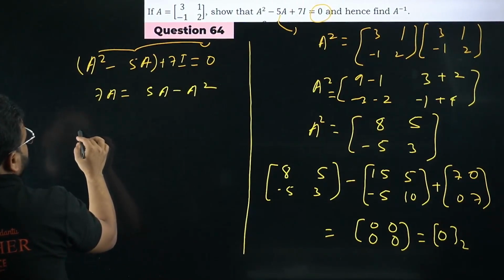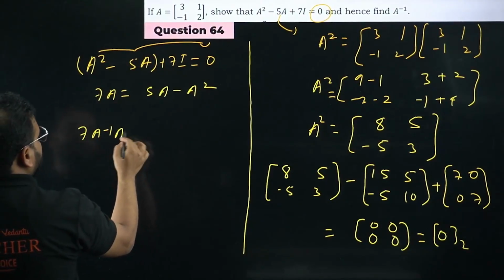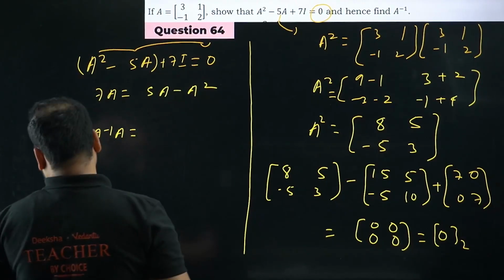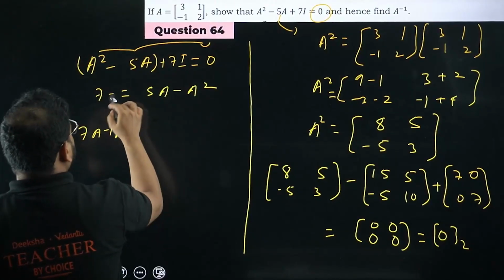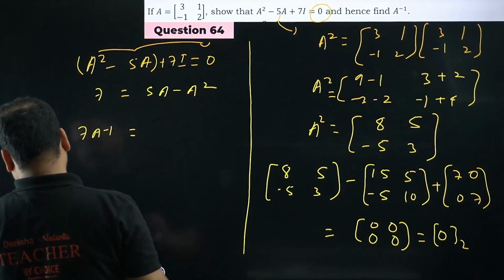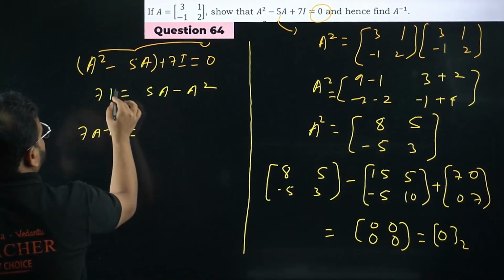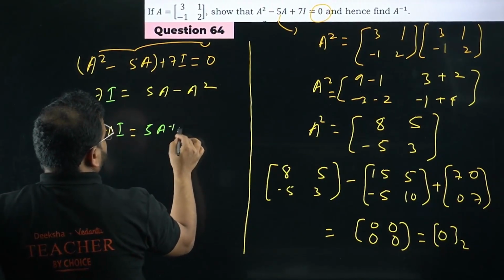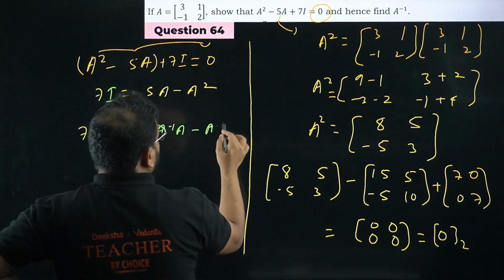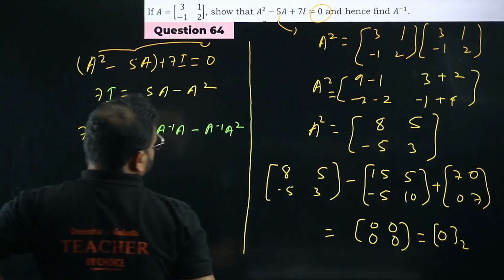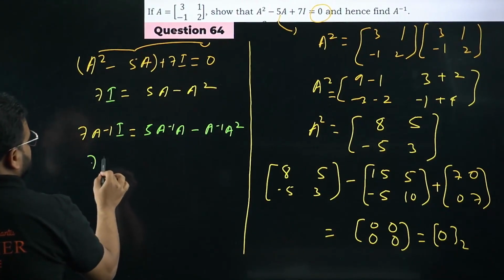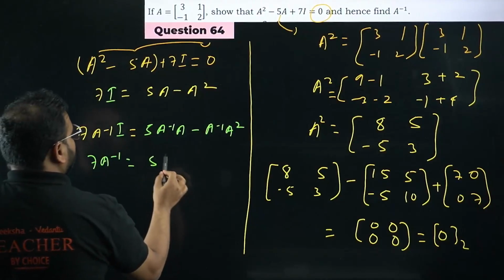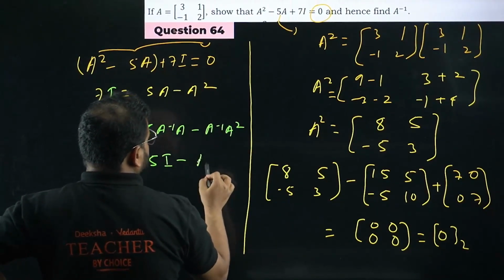You get 7A inverse A equals, excuse me, there's a mistake. This is not A, this is actually I. So I get this as 5A inverse A minus A inverse of A inverse times A square. We get this as 7A inverse equals 5I minus simply A.